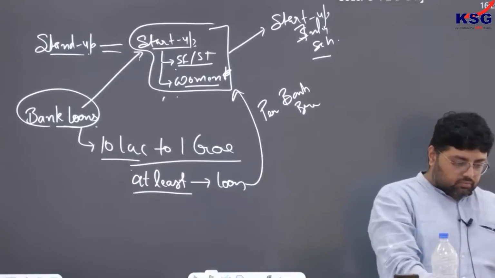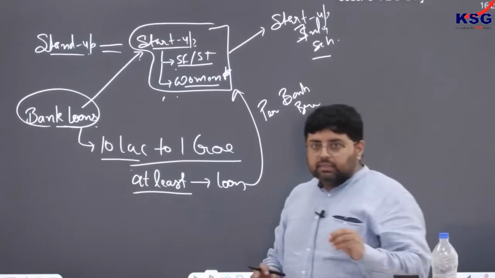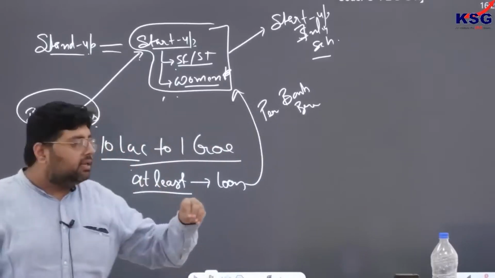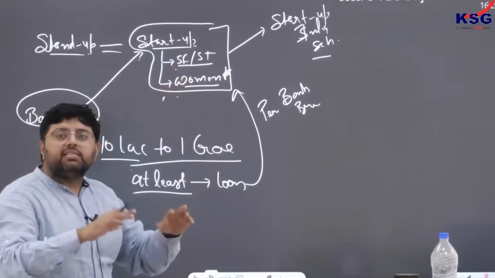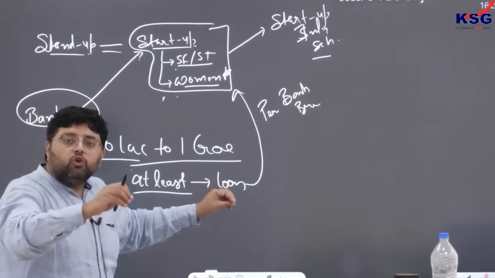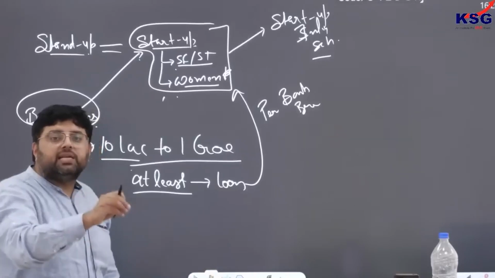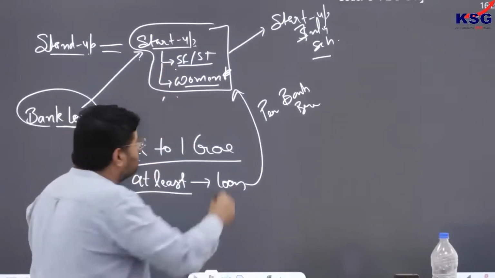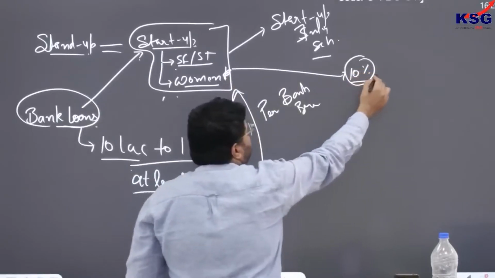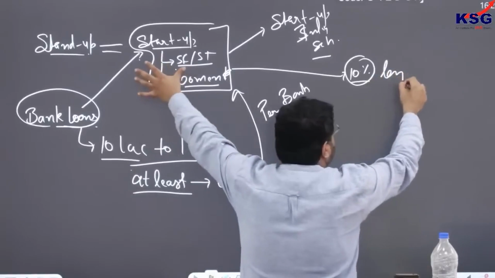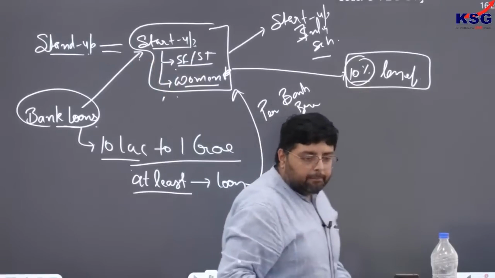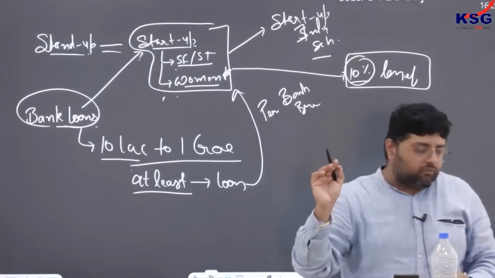Clear? Clear. But whenever they are giving a loan to any startup, it is mandatory that it should not be that the startup is taking all the money from the bank alone. So it is mandatory that in your startup you will invest 10% yourself. Okay, so 10% has to be invested by the startup itself, or you can say by the beneficiary. So now you know who is the beneficiary. These are the beneficiaries. So at least 10% has to be invested by beneficiaries. So this is what you have to remember.